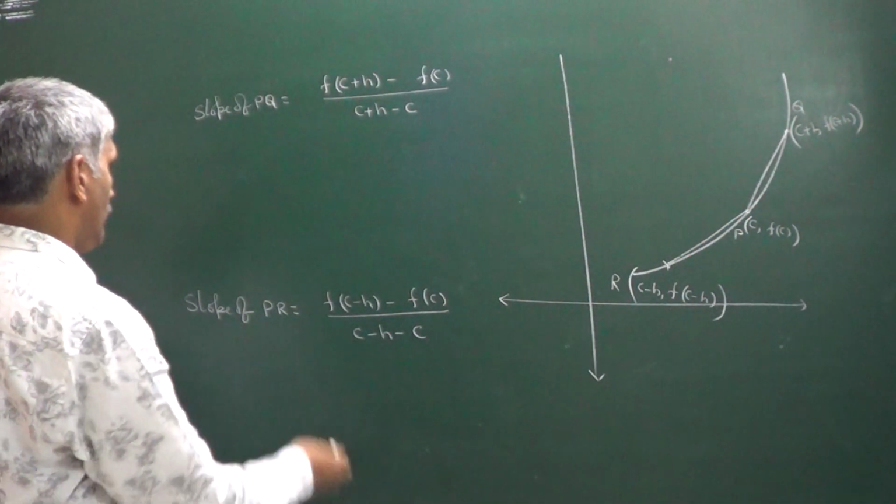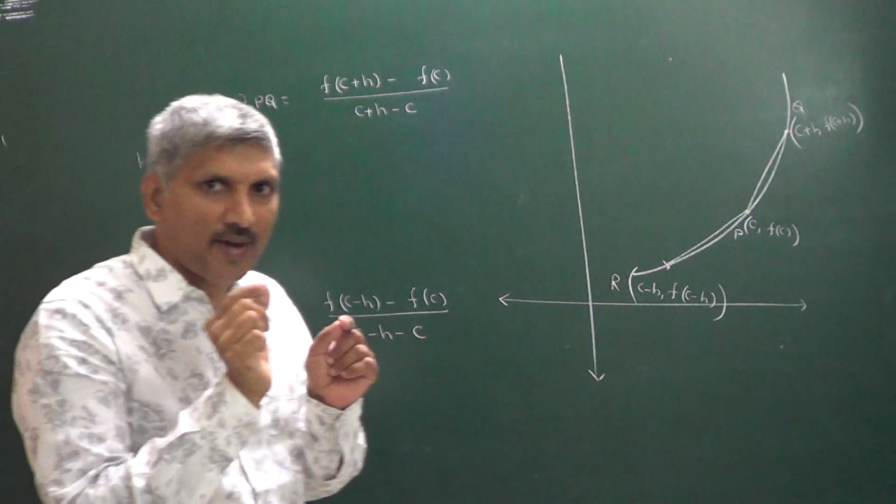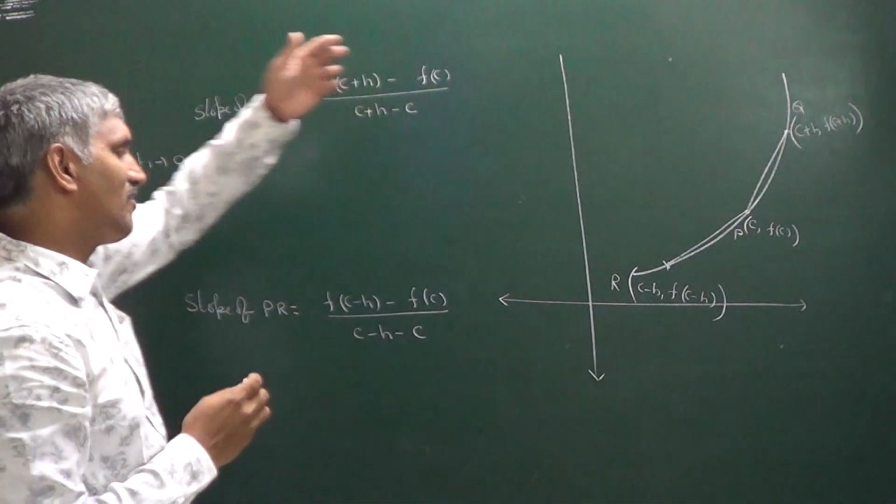Now observe here, whenever h is approaching 0, what happens in the first case?